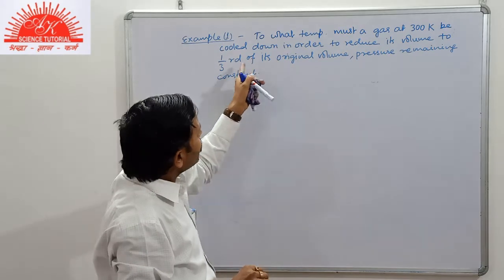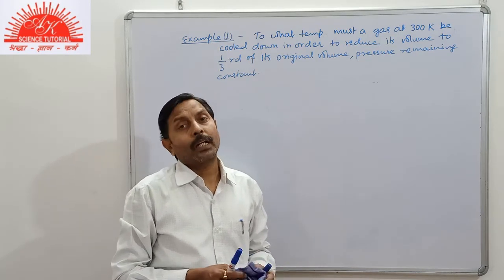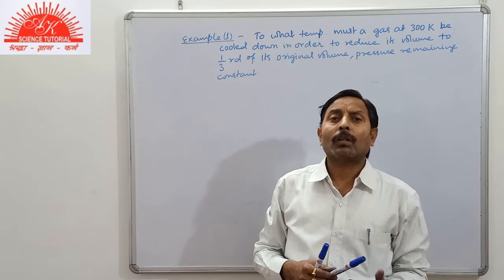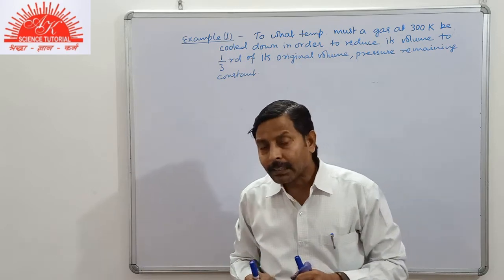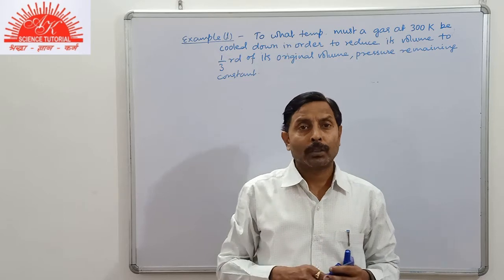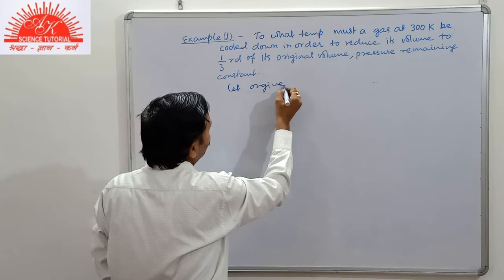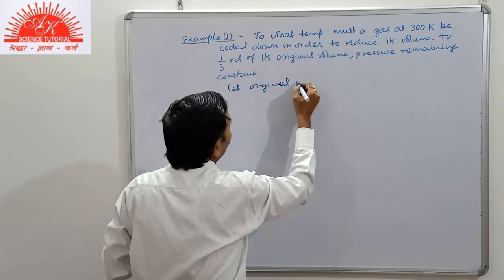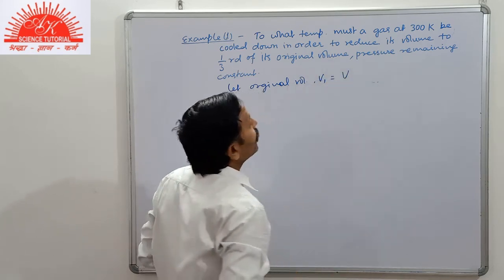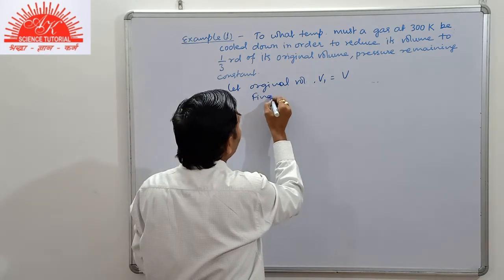Now its original volume is not given in the question as a numerical value. So students, if the data is not given, then you will use a variable for it. You will assume some volume. So first of all, let the original volume V1 be V. Initial volume is V. Then what is the final volume?